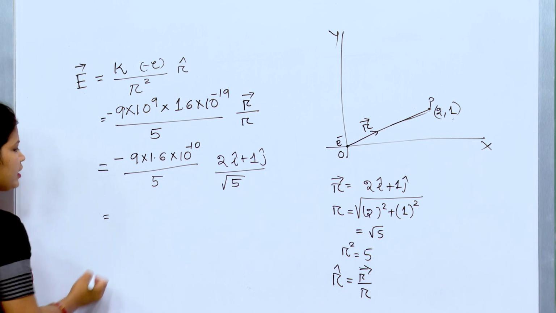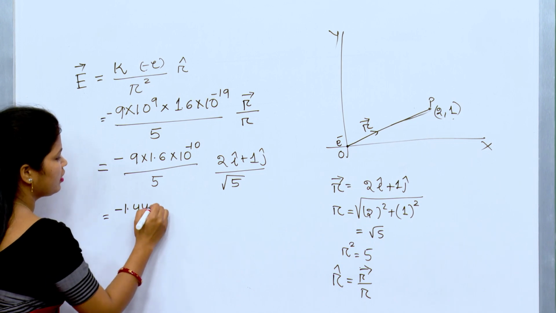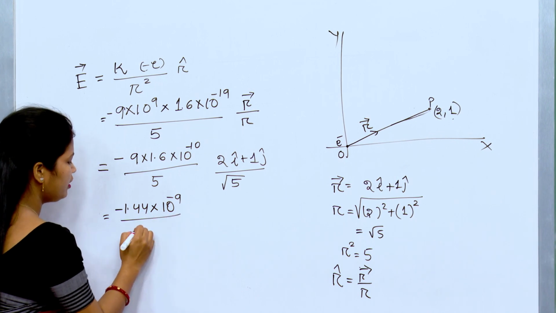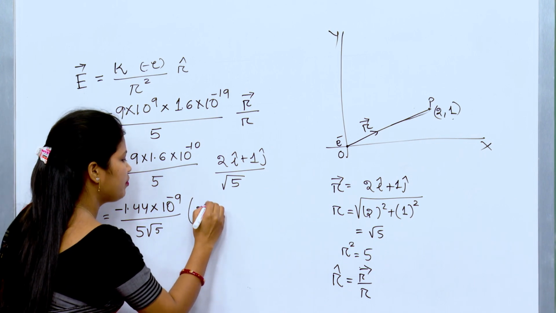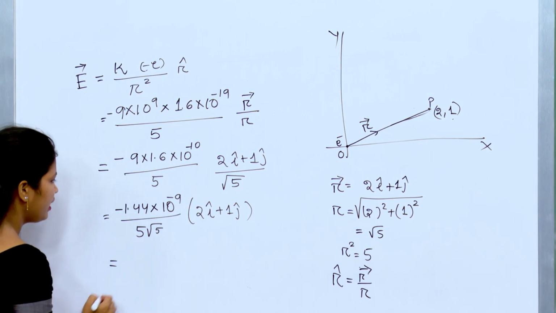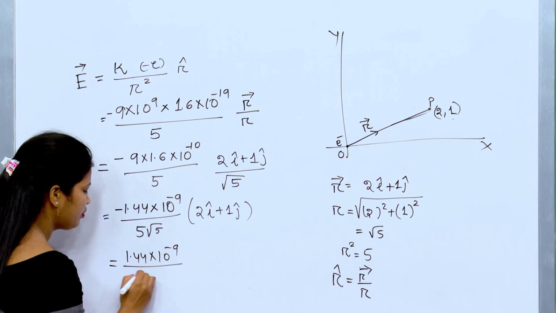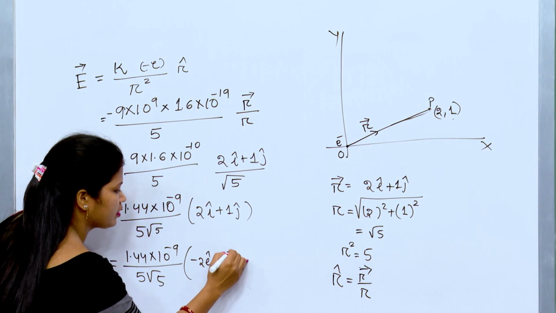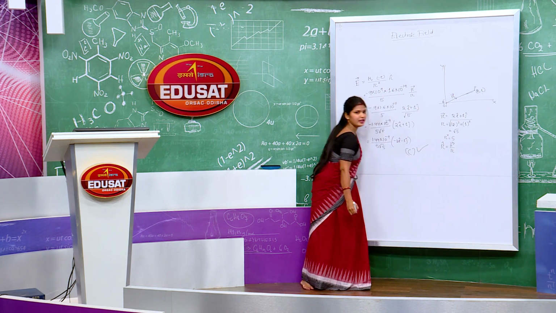Okay. So, by solving this we get minus 1.44 into 10 to the power minus 9 upon 5 root 5 into 2 i cap plus 1 j cap. So, multiplying by minus here I get 1.44 into 10 to the power minus 9 upon 5 root 5 into minus 2 i cap minus 1 j cap. So, here option C is the right answer.